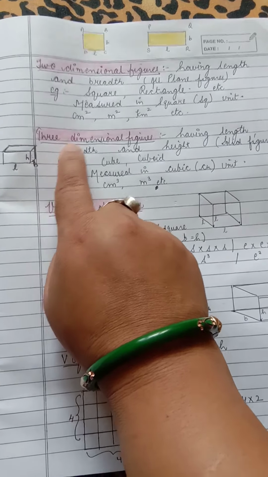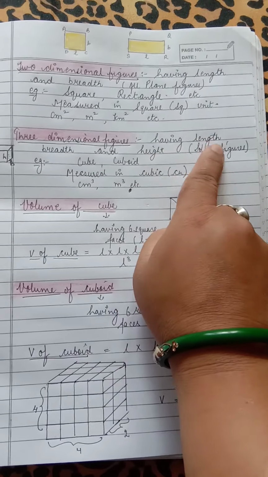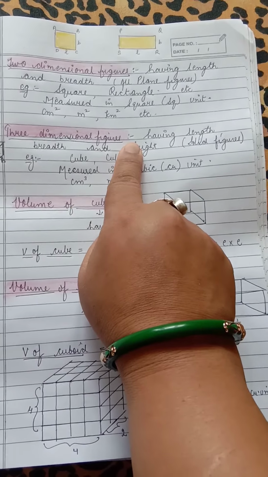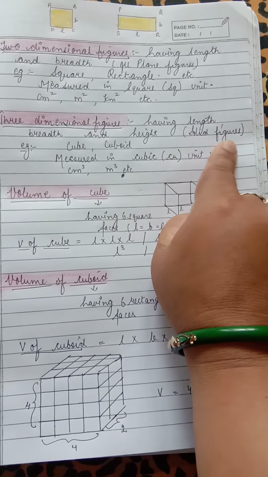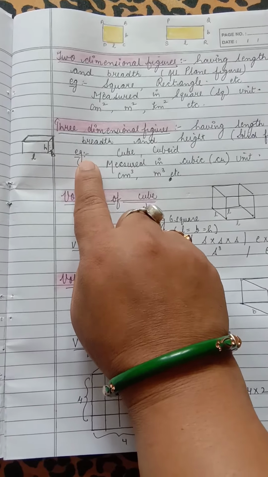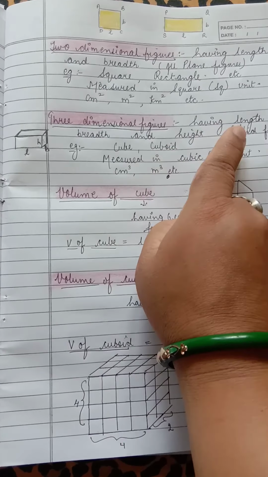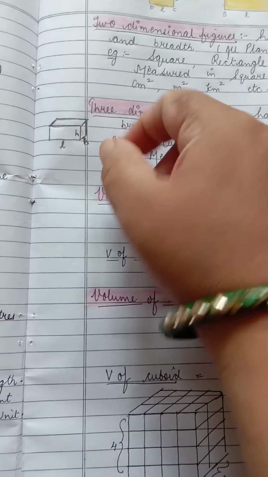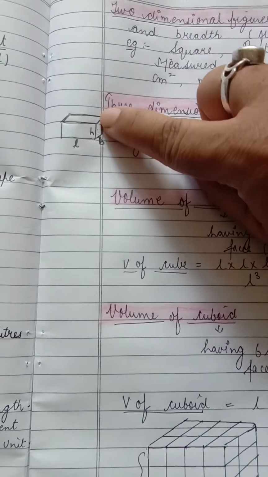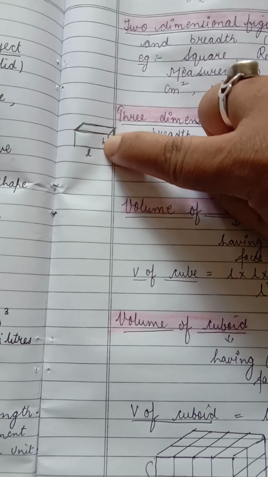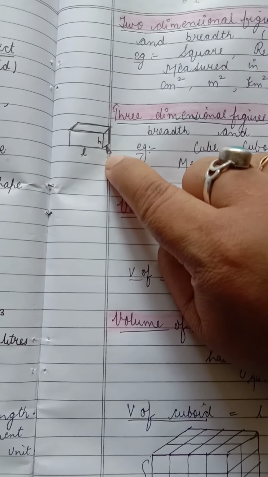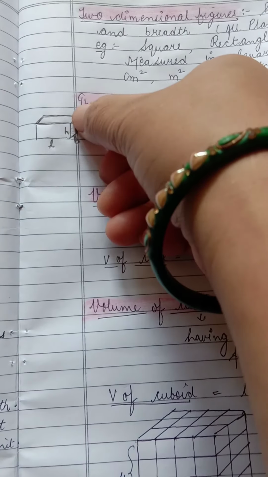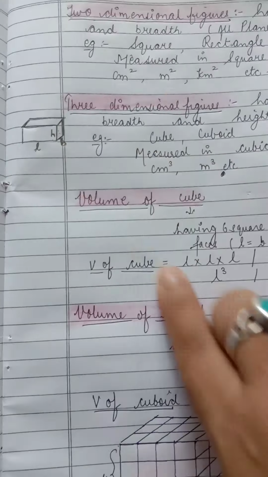Now coming to 3 dimensional figures. Figures having length, breadth and height are called 3 dimensional figures, and here we talk about all the solid figures. For example, cube, cuboid, etc. Now you can see it's a cuboid. This longer side is the length. Now after length we always try to sort out the height, and height is this vertical line, that is the height, and the third side is the breadth. So when you are trying to sort out, first the longer side is the length, vertical line is the height, and this is the breadth.